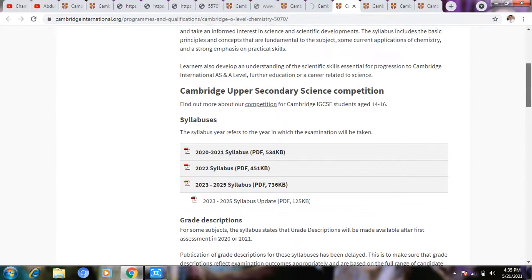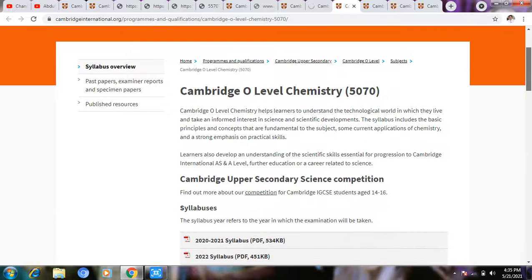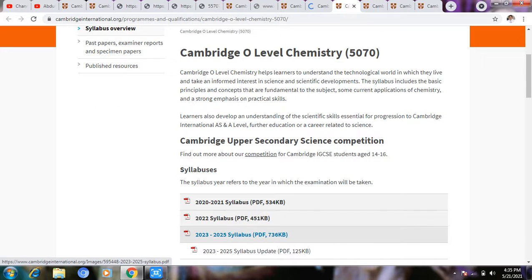If the student will appear in the 2023 exam till 2025, they will download that one. Now this one, computer science: syllabus is there, and also the past papers and also resources.